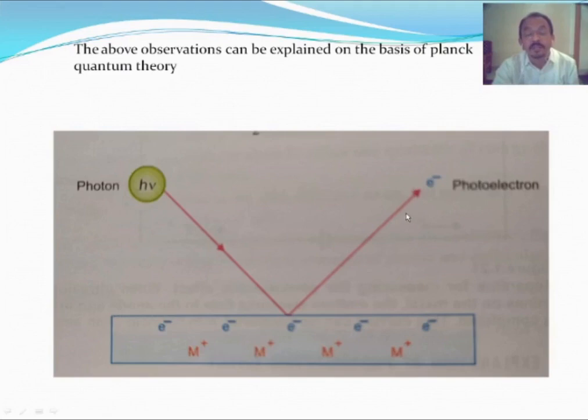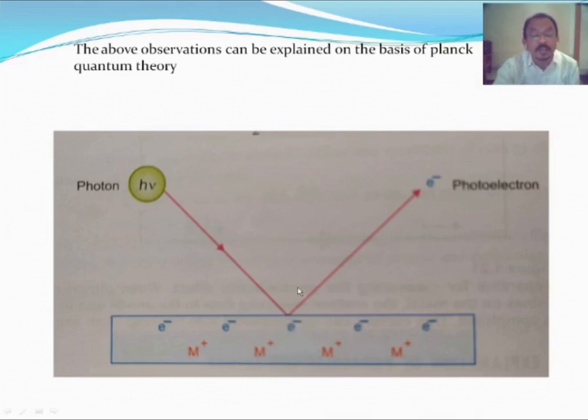That's why the first observation is that a certain minimum energy is required, due to this force of attraction. Secondly, the kinetic energy is directly proportional to the frequency, because this force of attraction is constant. Therefore, a constant energy is required to overcome it.